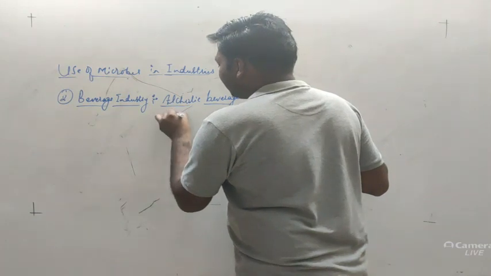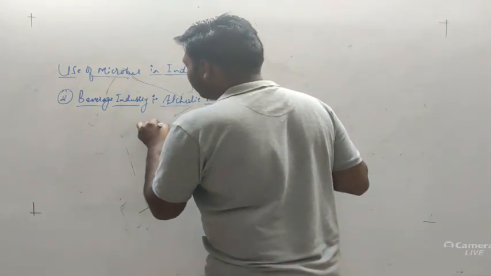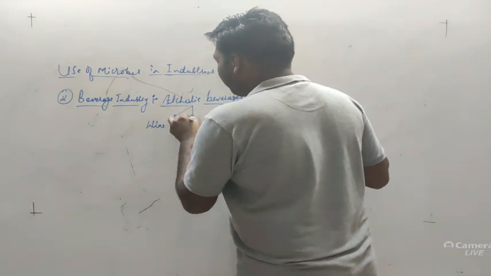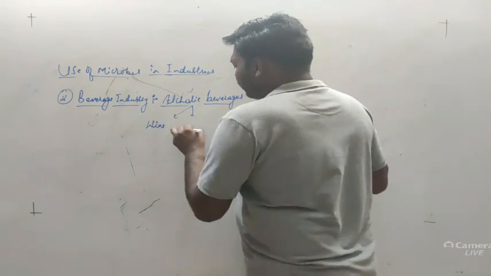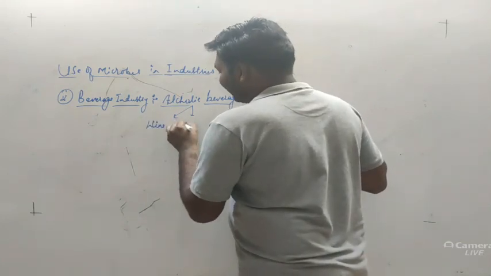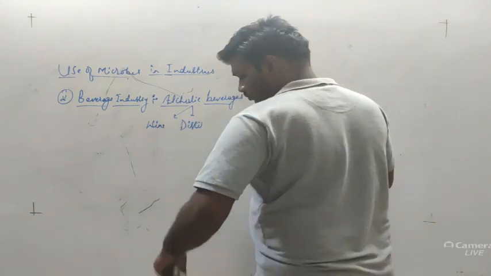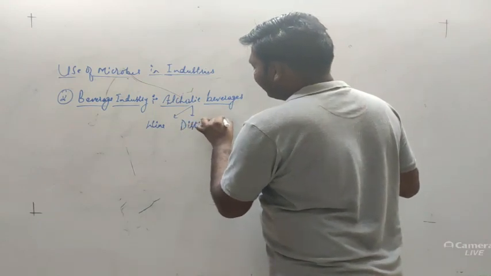It may be in the form of wine, it may be in the form of whiskey, or it may be in the form of distilled spirits.